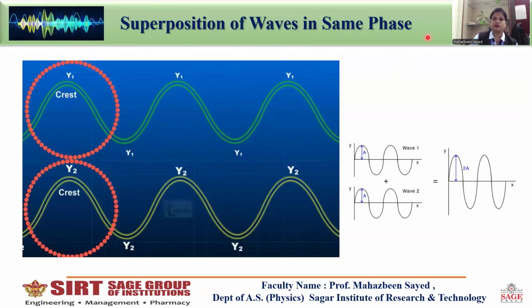How does superposition of waves happen? There are two conditions. First is when the two waves are in the same phase. What is the concept of same phase? Here we take two waves, the first wave with displacement y1 and another wave with displacement y2. Both propagate linearly in a medium. The crest of the first wave coincides with the crest of the second wave, due to which the amplitudes of both waves add and we get the resultant wave.